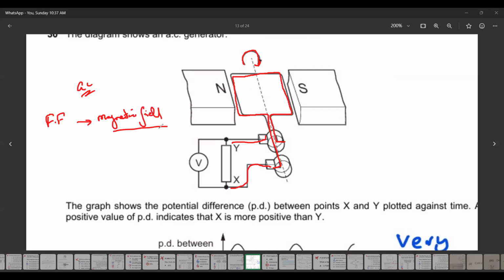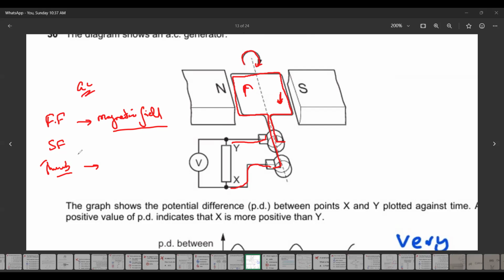Okay. So what is the direction of the magnetic field? The direction of the magnetic field is from north to south, so towards the right hand side. Your second finger represents the direction of the force. We don't know the force right now, but we can use the thumb to know the direction of the motion. This side is going down and this side is going up, because the coil rotation is shown here, that it is rotating in this manner.